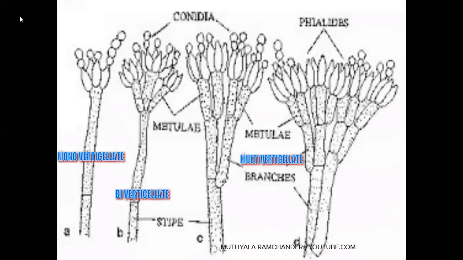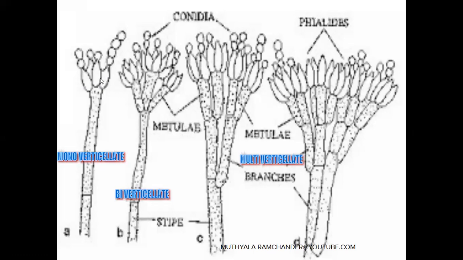One is monoverticillate, second is biverticillate, and third is multiverticillate. First we discuss monoverticillate. Monoverticillate means on the conidiophore, only a single tier of flower vase-like structures is developed.